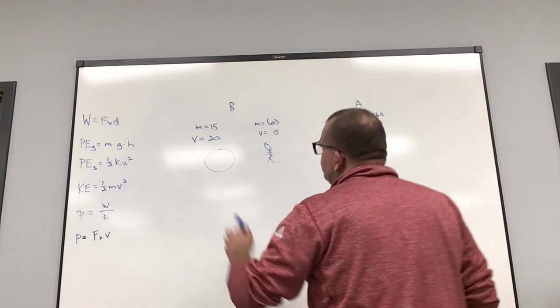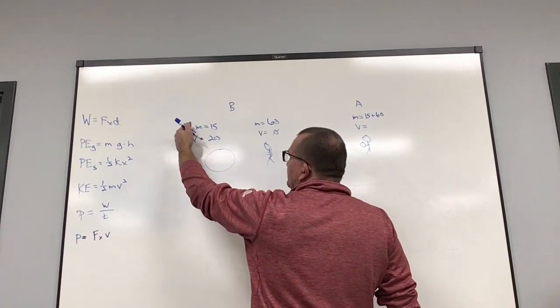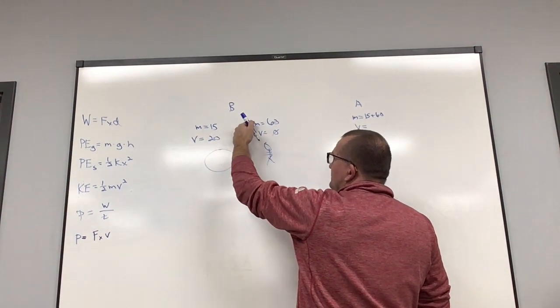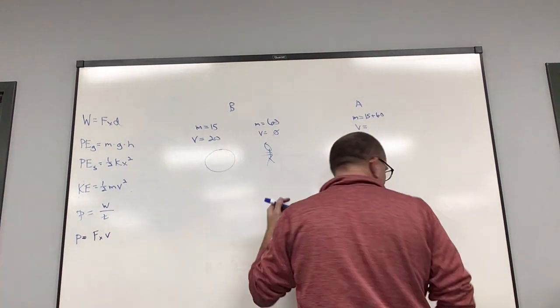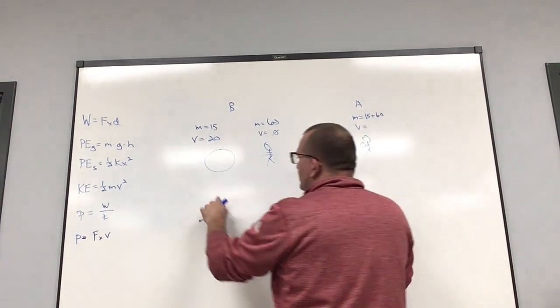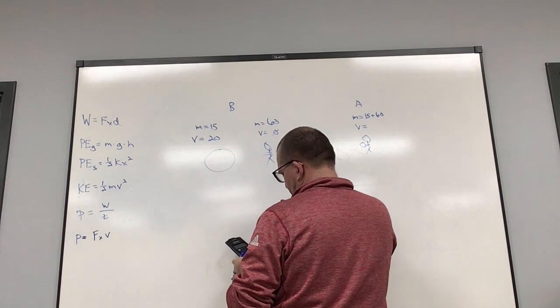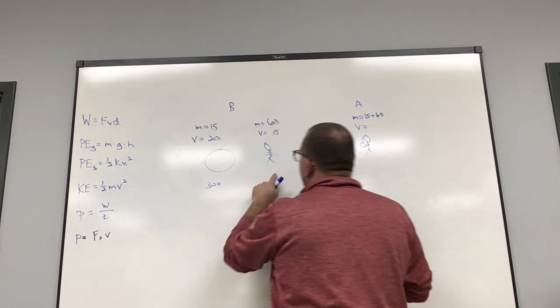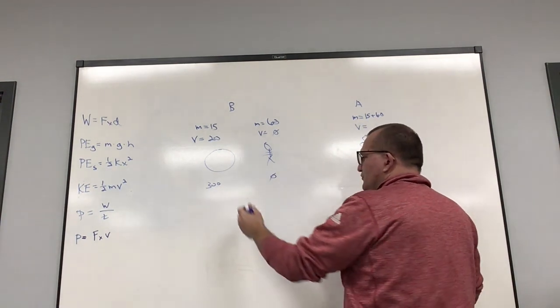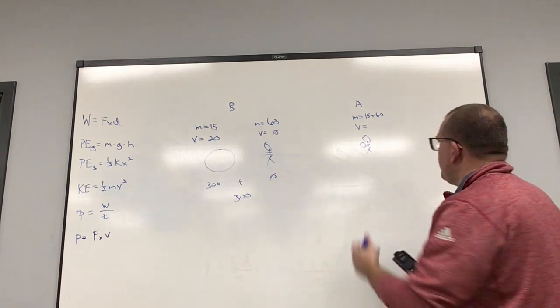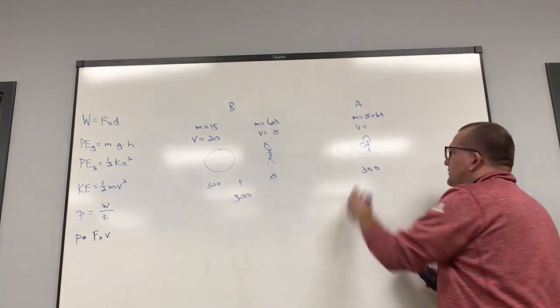All right, so here we go. We have the ball with a mass of 15 and a velocity of 20, and the person with a mass of 60 standing still waiting to catch it. Now the ball, obviously this is not to scale, is much bigger than the person, but the momentum here is 15 times 20, so 300. The momentum here is 0. So my total momentum to start is 300, which means after the fact, my momentum is going to be 300.